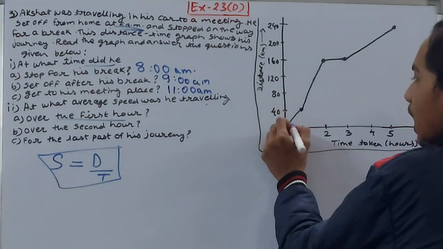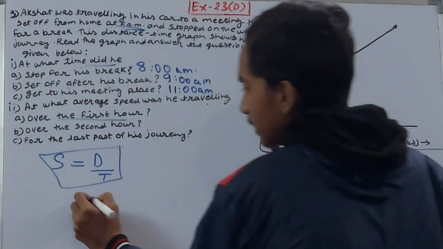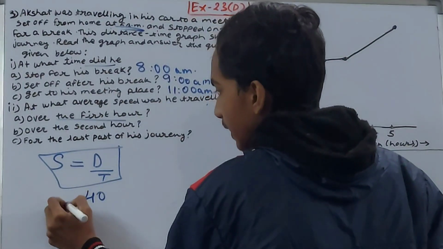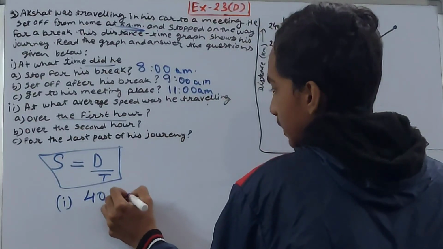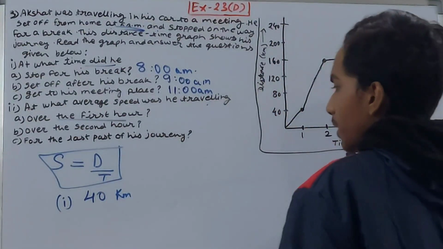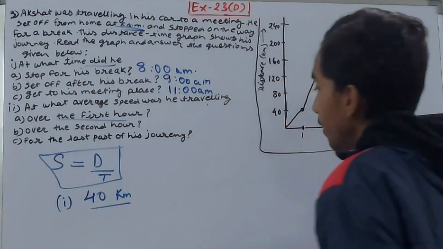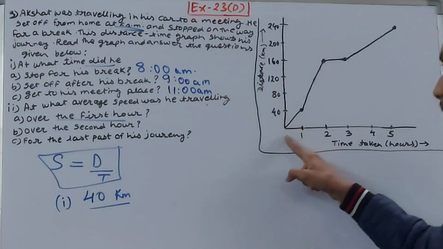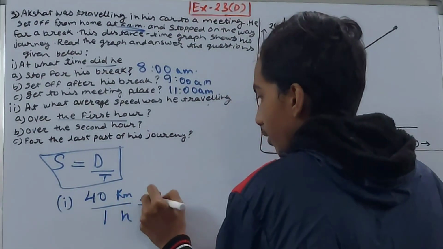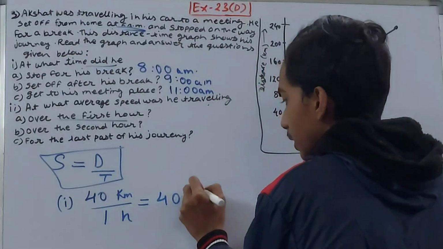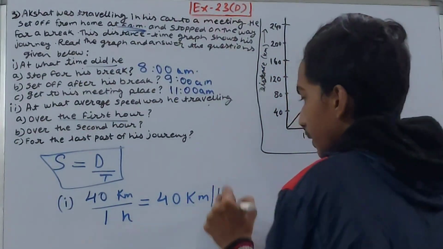So what you will do? How much distance did he travel in the first hour? 40 kilometers, yes, kilometers. 40 kilometers he traveled. And how much time did it take to travel that? 1 hour, as you can see. So 1 hour. What will the speed be? 40 kilometers per hour.